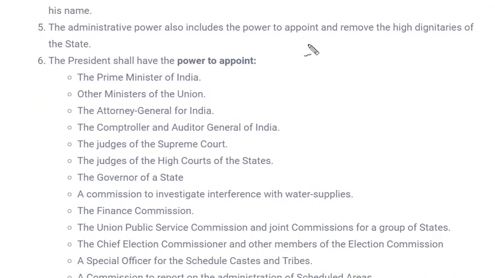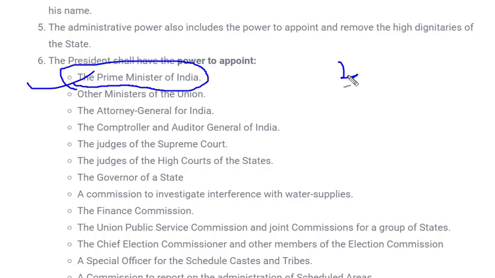Here the executive power also involves appointment of several dignitaries. That means there are several positions or posts in the Indian government which are appointed by the president of the country. So the president shall have power to appoint the Prime Minister of India. Now see, over here it is written that the president appoints the Prime Minister of India, but does it actually happen?